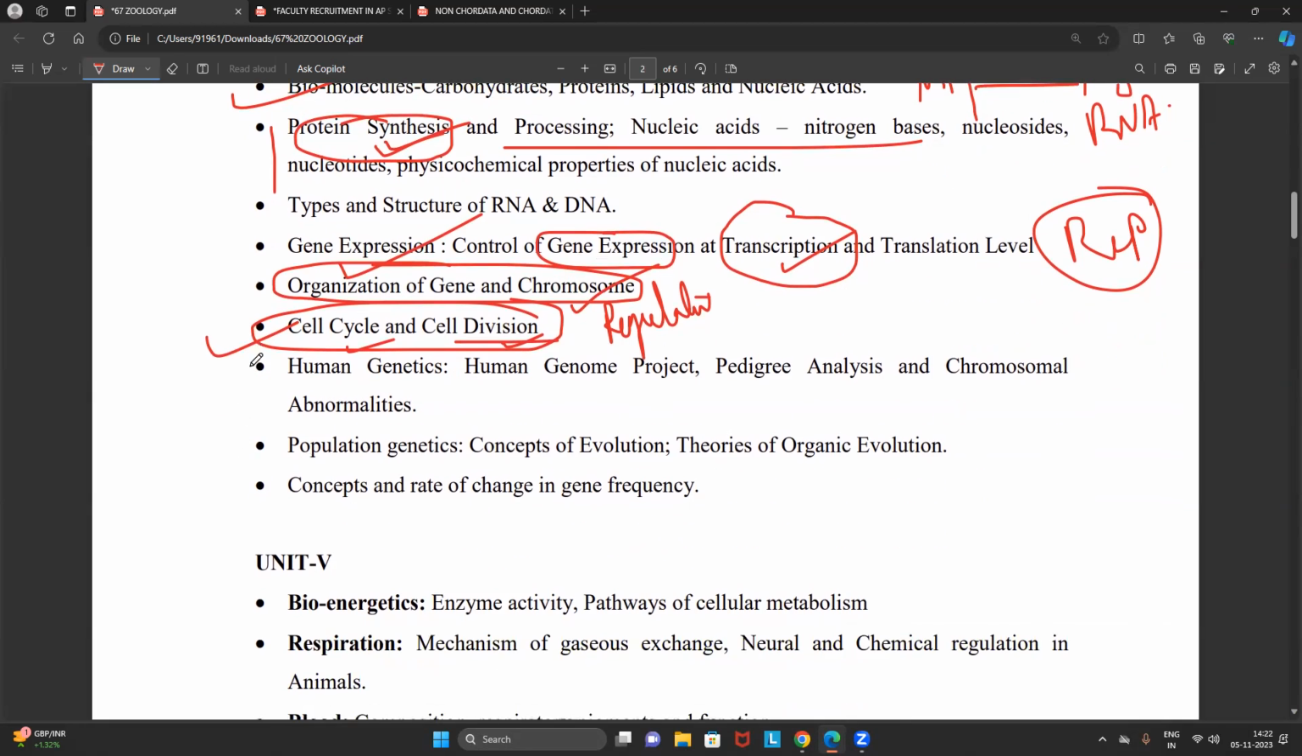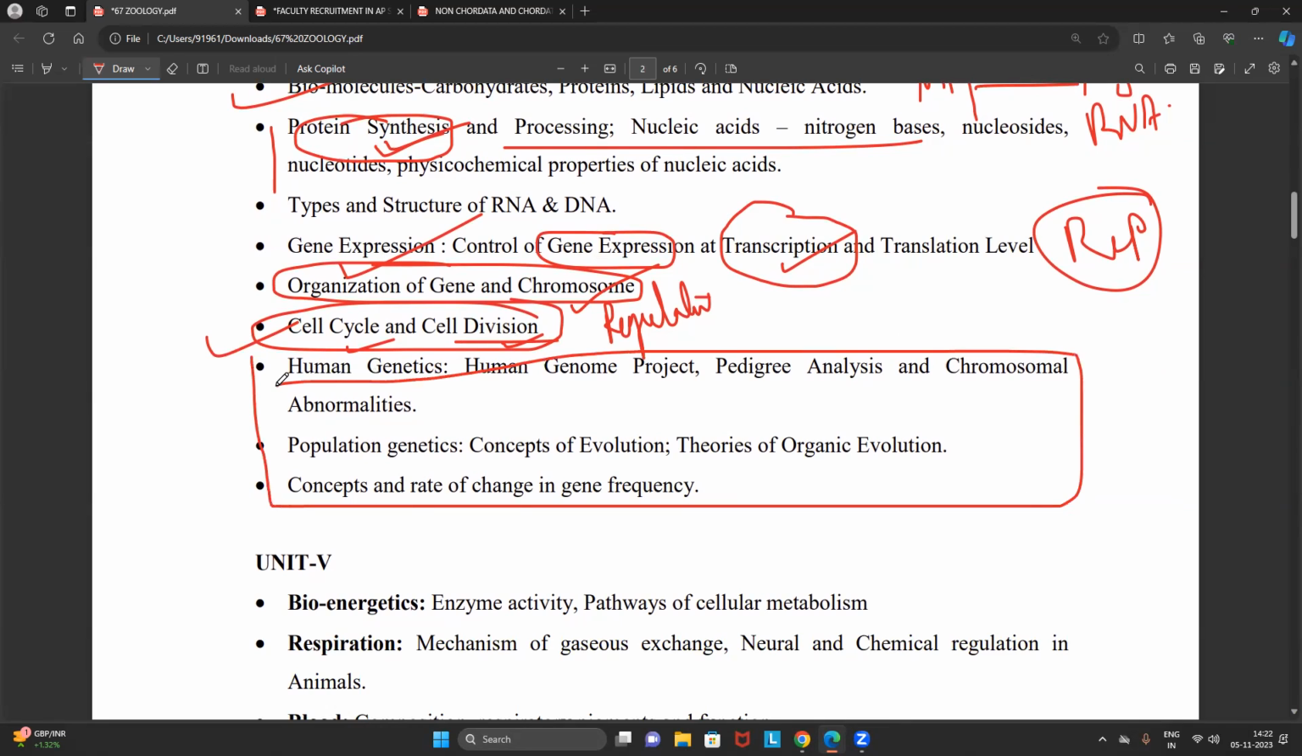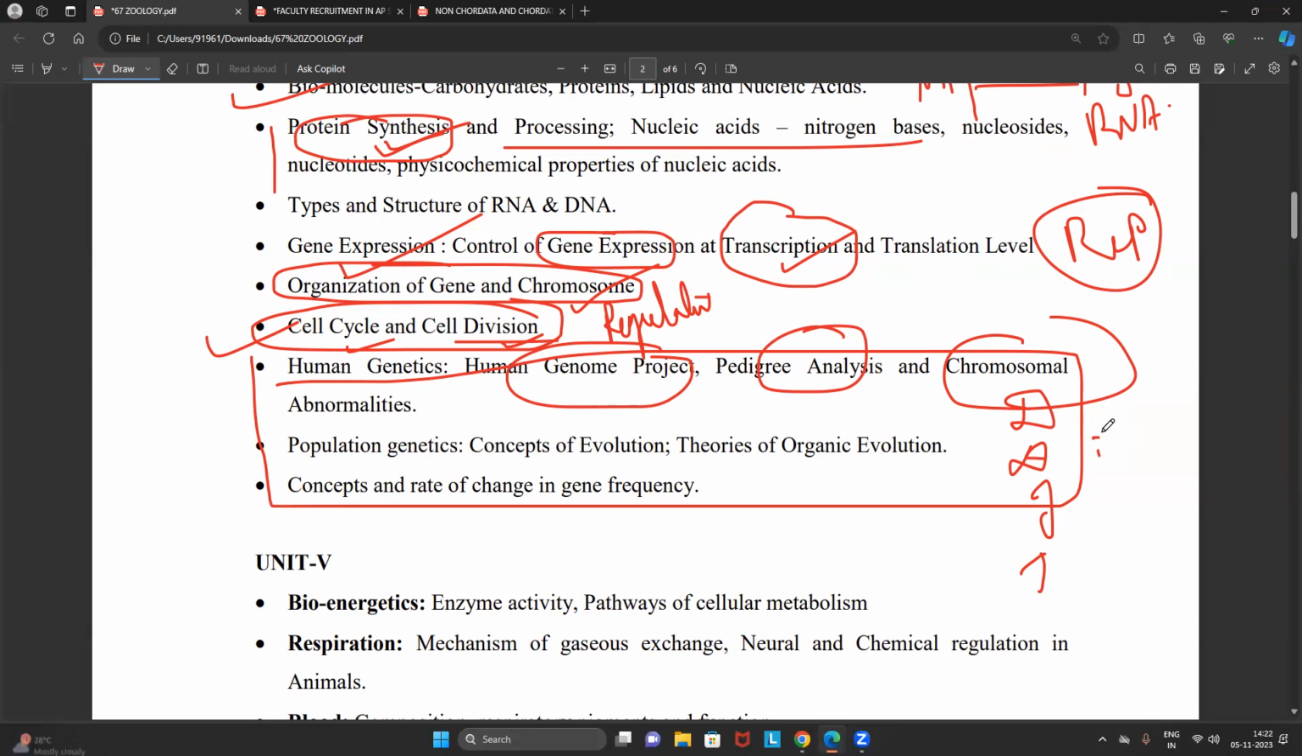And now you see this is the pure genetics part. It's not at all difficult. Human genome project, pedigree analysis, chromosomal abnormalities such as deletion, duplication, inversion, translocation, euploidy, aneuploidy, all this. That's all. See, the syllabus, they have not mentioned very specifically. They just added a few concepts from different subunits.